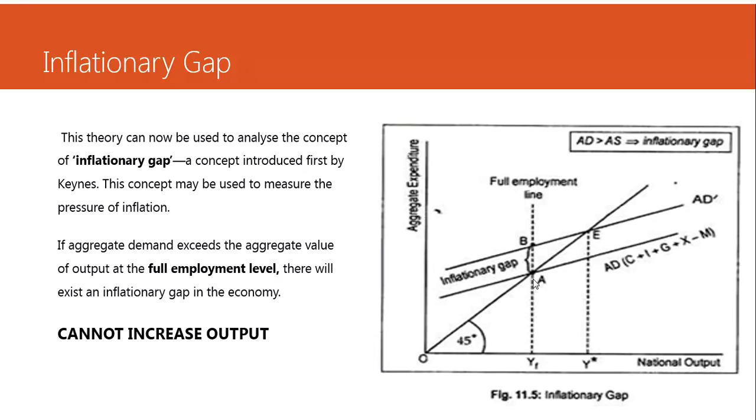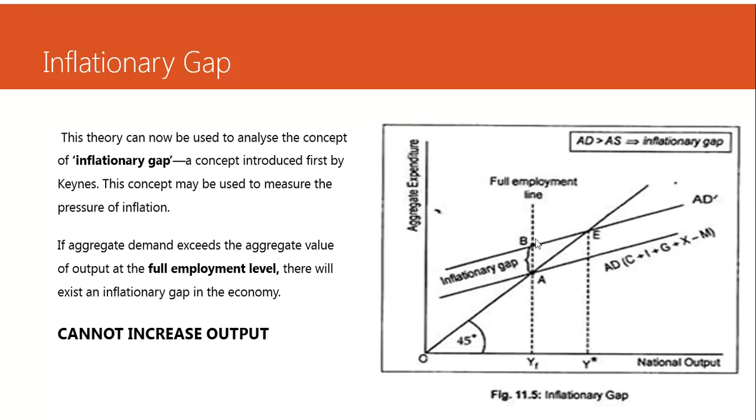But when the aggregate demand goes up, what happens? We cannot increase the supply. When we cannot increase the supply, we should increase the supply to Y star. Look at this, Y star. I've kept it Y star because, sorry, we cannot reach this level of output. The level of output will be fixed here.